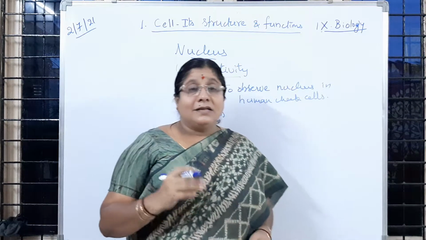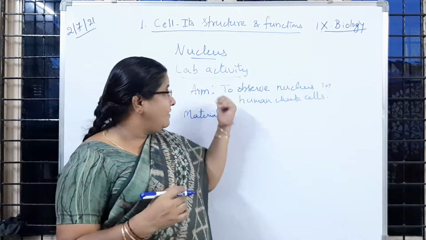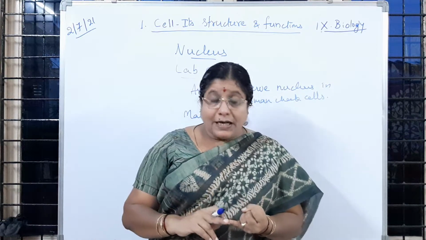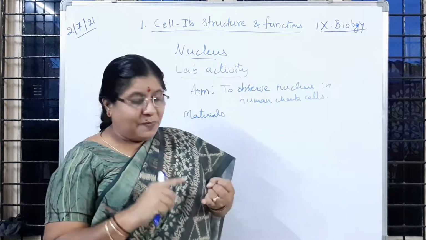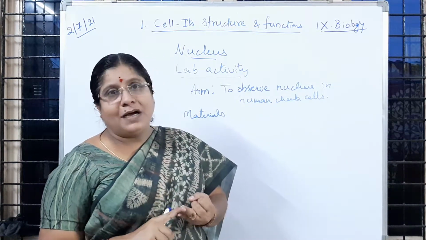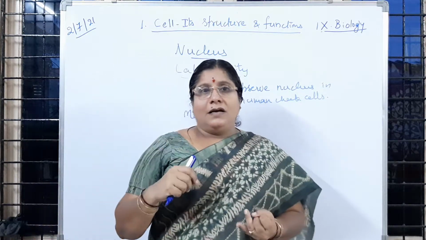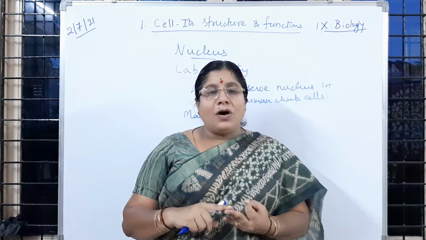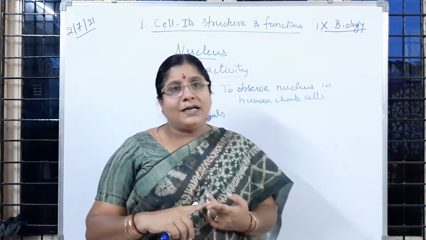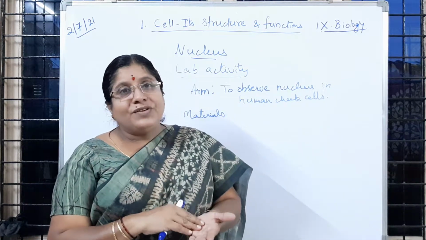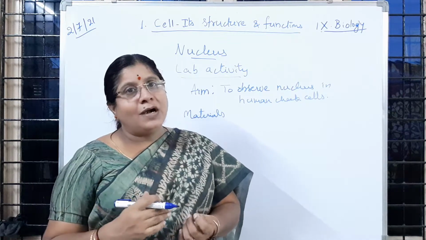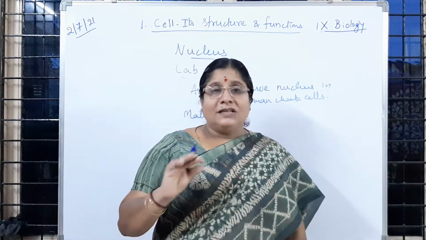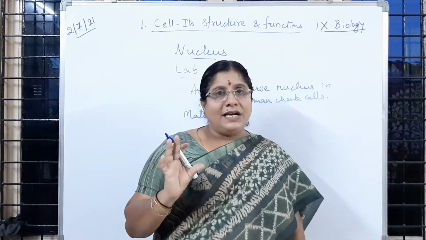What are the things needed for our activity here? We want a spatula or ice cream stick. Is it clear to you? Then we want water, methylated spirit, a watch glass, and a microscope. Is it clear to you? Water we want. So these are the materials which are needed.